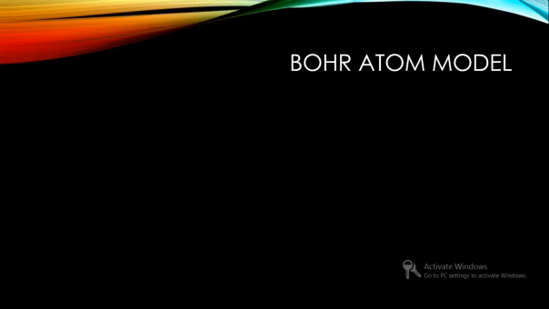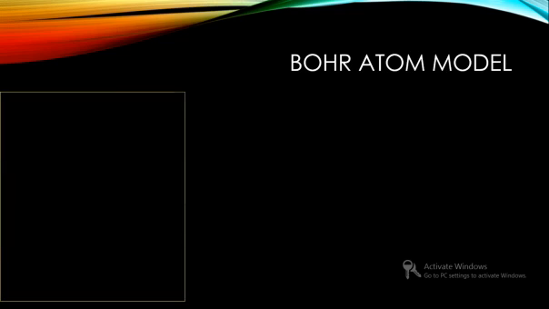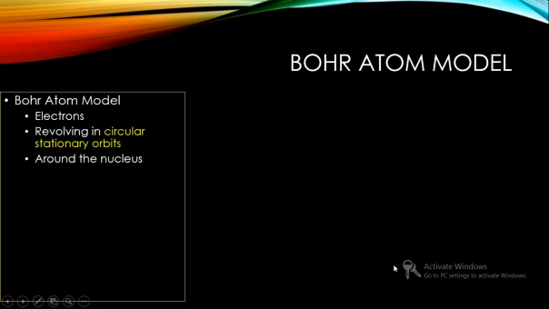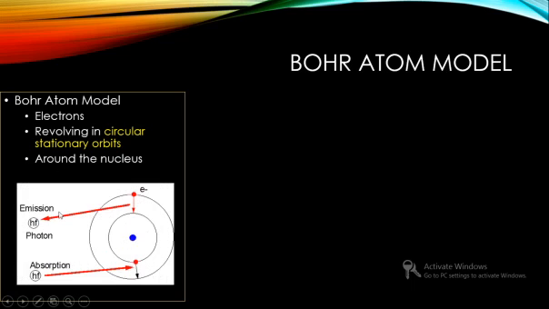Hello students, so far we have been discussing the Bohr atom model, and let us have a quick look into the model. Bohr proposed that electrons revolve in some stationary orbits which are circular in nature around the nucleus. Once an electron is in a stationary orbit, no radiation or emission is observed.